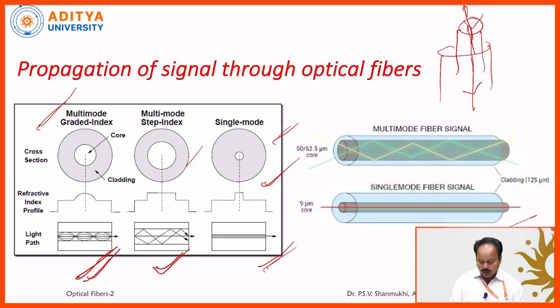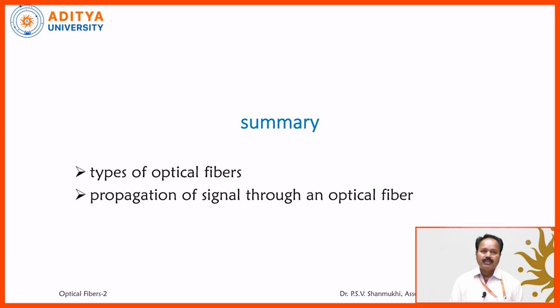So coming to the summary, here we have discussed the types of optical fibers. What are the different types of optical fibers? Basically single mode fiber and multi-mode fiber. Later on, step index and graded index fibers; both the multi-mode and the single mode fibers we have discussed. And also we have discussed the propagation of the signal through various fibers like step index single mode fiber, step index multi-mode fiber, and graded index multi-mode fiber. All these things we have seen in this article. Thank you.